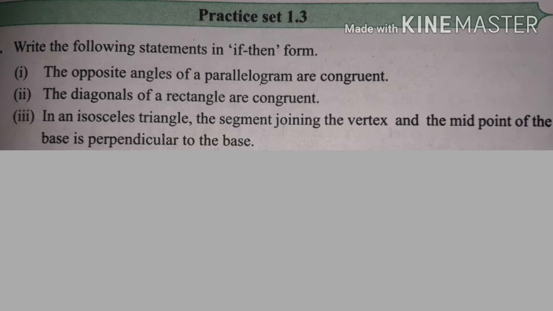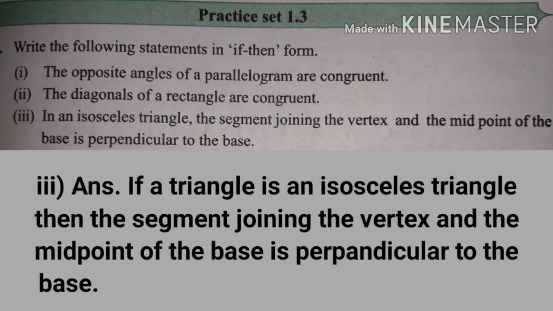Number 3. In an isosceles triangle, the segment joining the vertex and midpoint of the base is perpendicular to the base. In this statement, the triangle is an isosceles triangle. Therefore, the statement is written as: if a triangle is an isosceles triangle, then the segment joining the vertex and the midpoint of the base is perpendicular to the base.